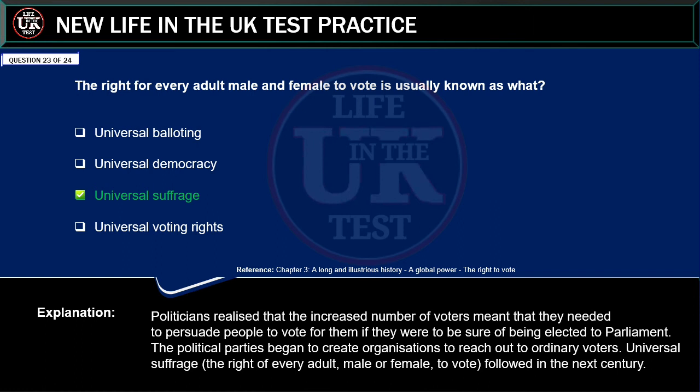Explanation: politicians realized that the increased number of voters meant that they needed to persuade people to vote for them if they were to be sure of being elected to Parliament. The political parties began to create organizations to reach out to ordinary voters. Universal suffrage, the right of every adult, male or female, to vote, followed in the next century.